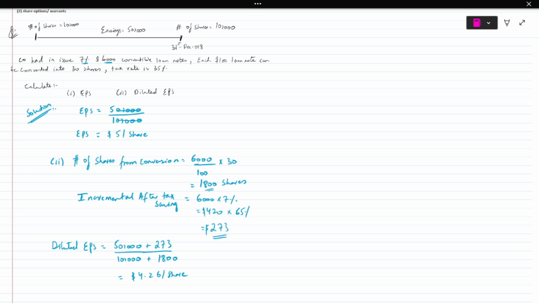The way that you tackle the convertible loan note is that first you calculate the number of shares from conversion, then you calculate the incremental after tax saving, and then you add the incremental tax saving in the numerator while you add the new shares in the denominator, and then you divide to get your diluted EPS. So this is the overall working. You have the question and the solution in front of you. You can copy it and take time to get a grip of this. If there is something you don't understand, you can just wait for the next question.